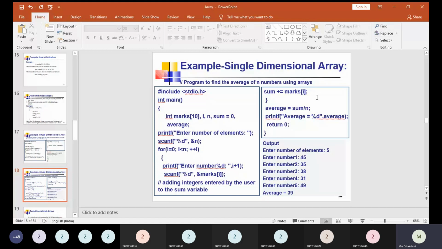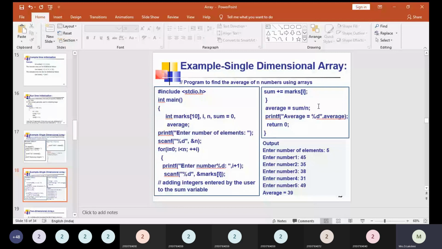Now in order to find out the average, after getting out of the loop, we are declaring average is equal to sum slash n. So whatever value is given in the sum, that will be divided by n. That result will be stored in average. Finally, we are going to display that average and return 0. So this is the very simple program to find the sum of elements using an array.